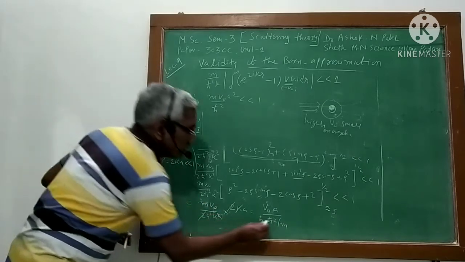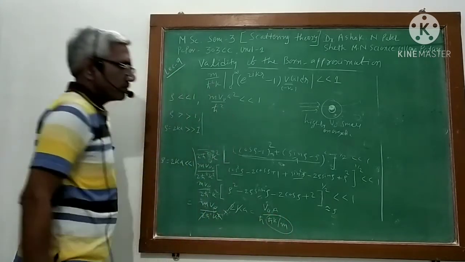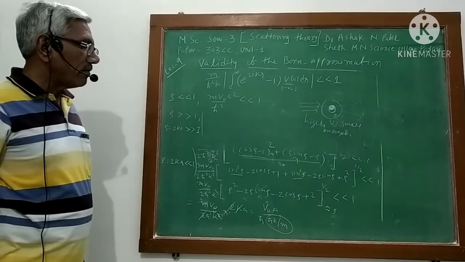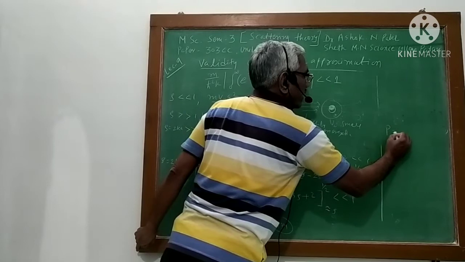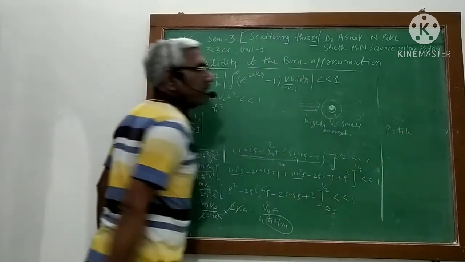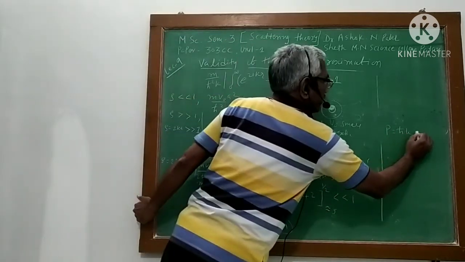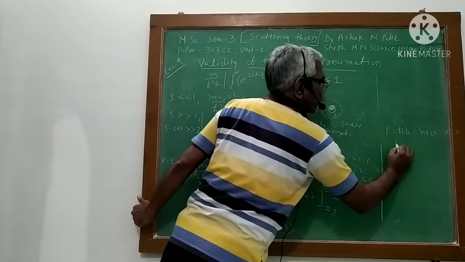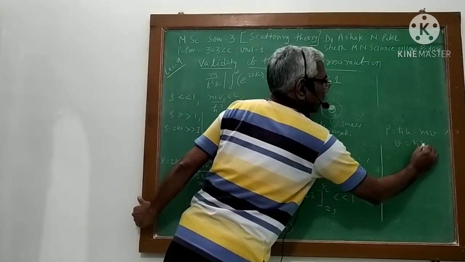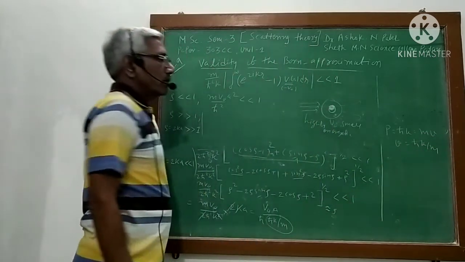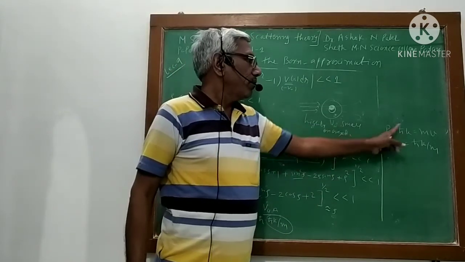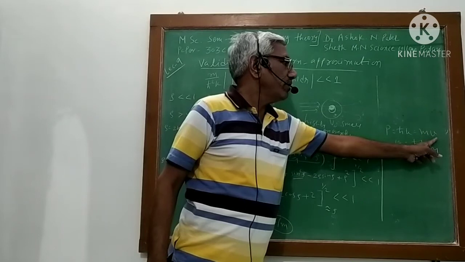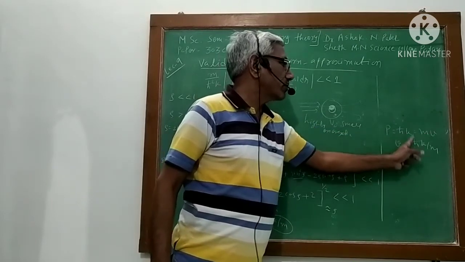So now what is this term? H cross k by m. What is that term? You see, for this, momentum of the particle p is equal to h cross k, and momentum is mv. So v is equal to what? H cross k by m.